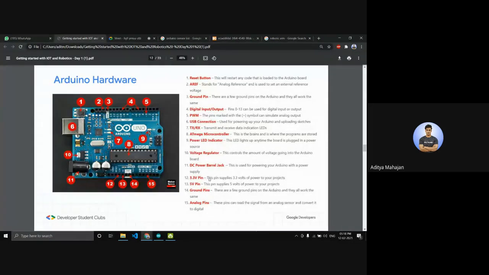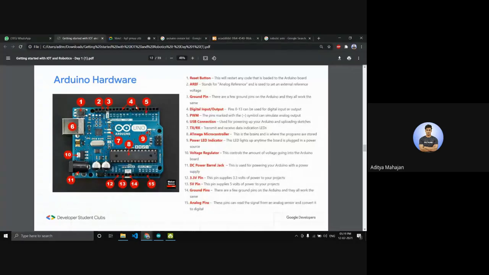3.3 volt pin. This pin supplies 3.3 volts of power to your components. So this is an output pin, which is used to power your LEDs or your servo motors. And 5 volt pin, same. Ground pins, same. And analog pins are used to attach your potentiometers and stuff. So this is the basic layout of the Arduino.